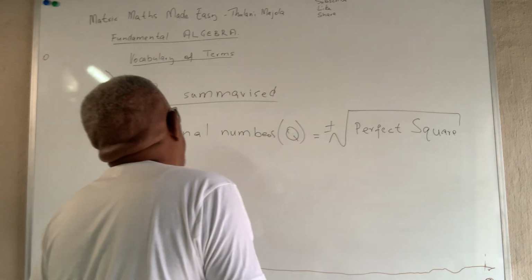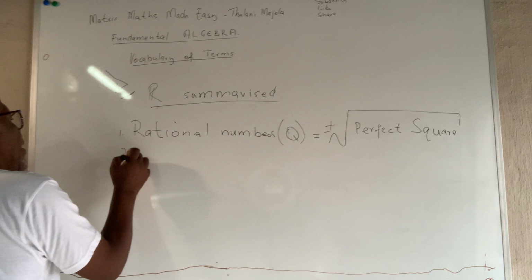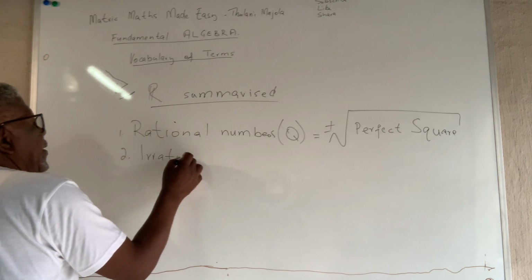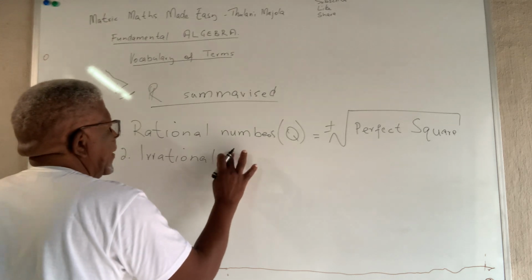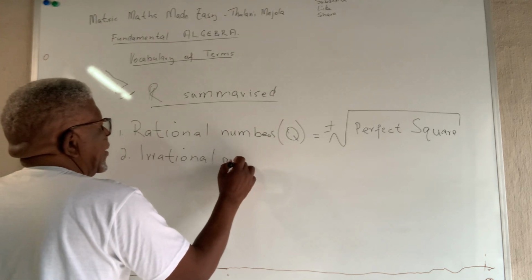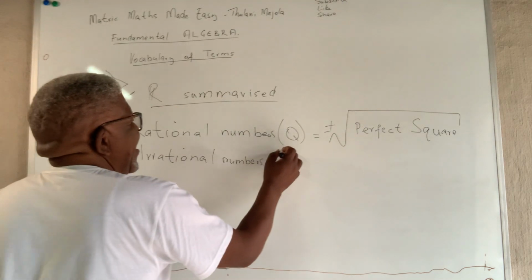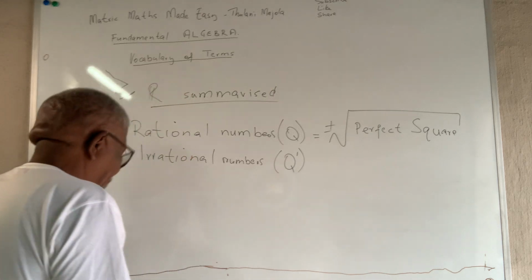And then you've got what you call irrational. When people say you are irrational, what they mean is that you're not following the norm. This one is represented by the letter Q prime.